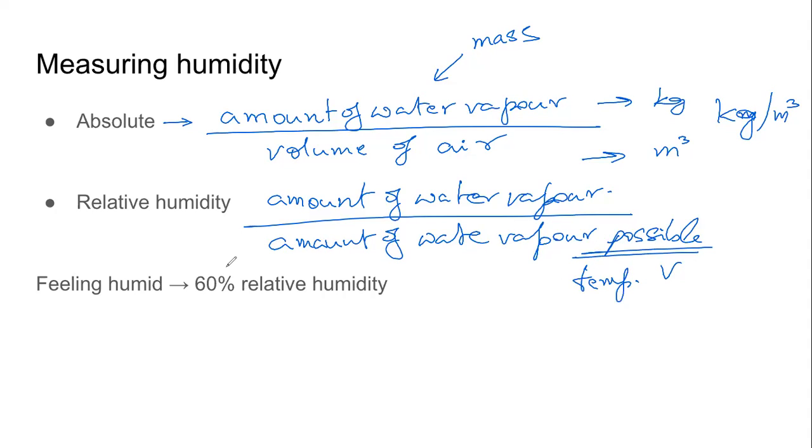What is the actual amount of water that is present now? That is the numerator. So both numerator and denominator are measured in kg. So this division results in a number, pure number, which does not have any unit of measurement. Kilogram divided by kilogram is just a number. It's a ratio.